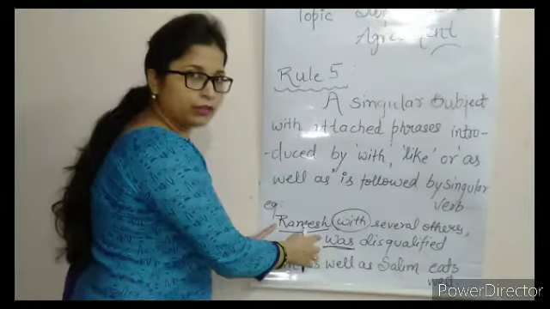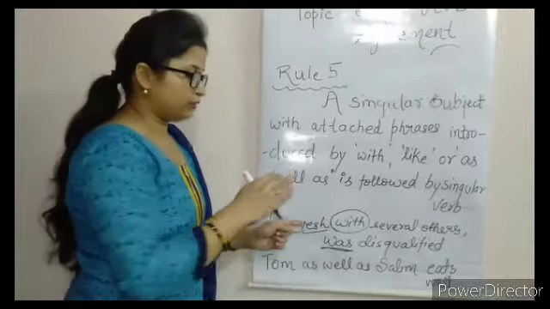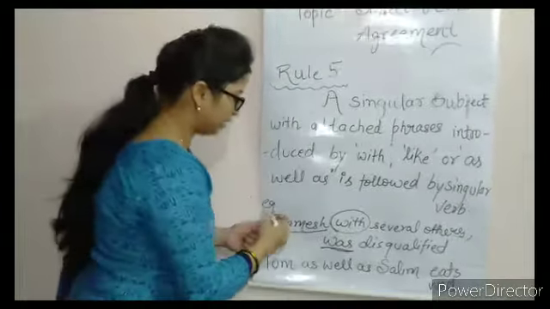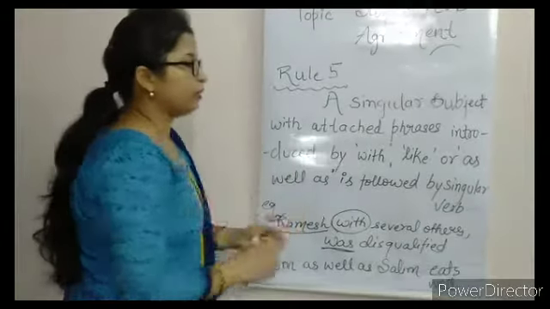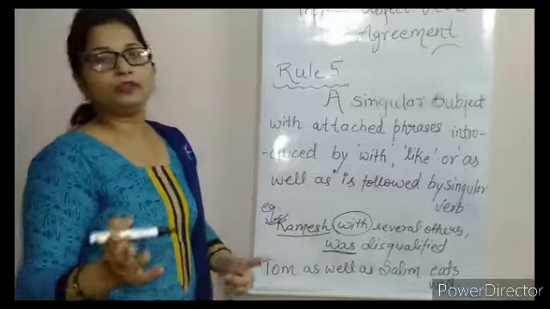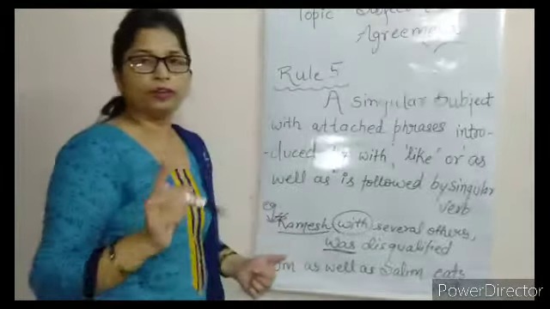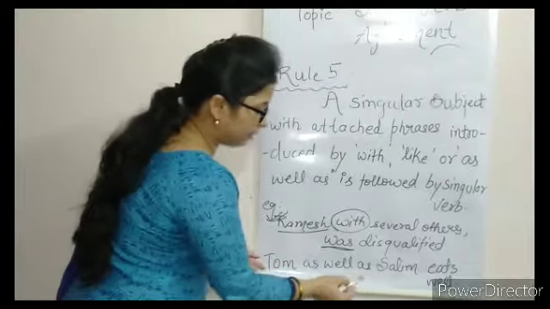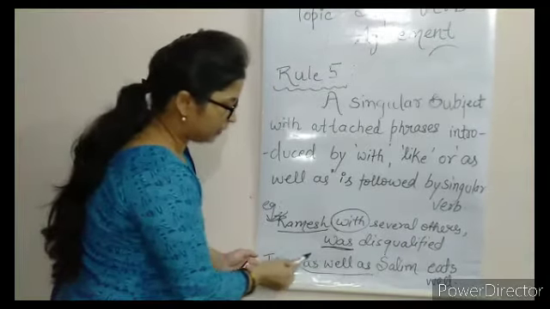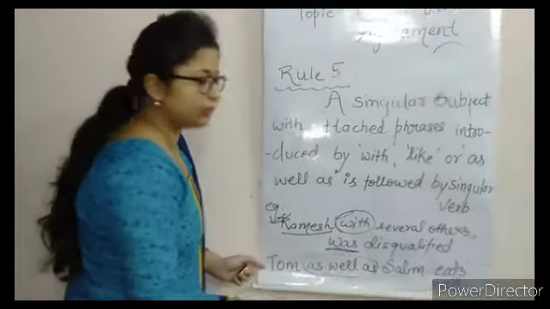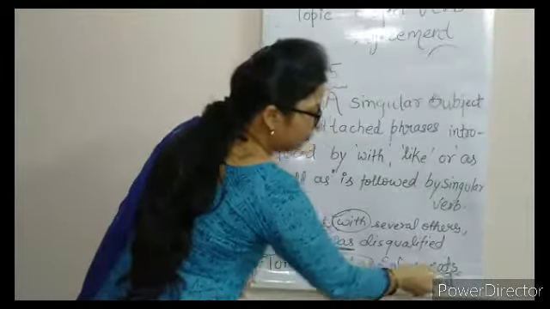Because was is a singular verb, and if you want plural then you have to write were, but you don't have to write were in this sentence, because with, like or as well as take a singular verb. In the next sentence, Tom as well as Salim, it means आपने यहाँ पे you identify as well as और यहाँ पे with, इन दोनों के साथ what you are using is a singular verb.